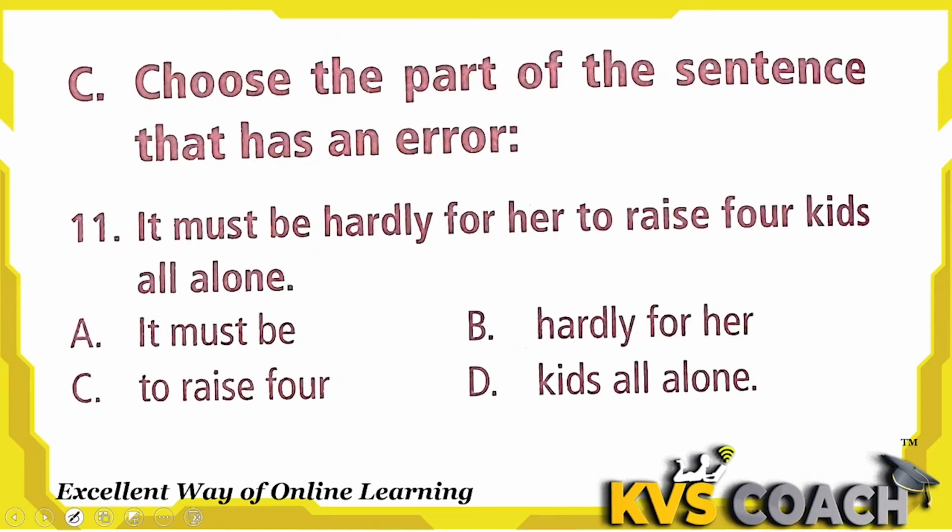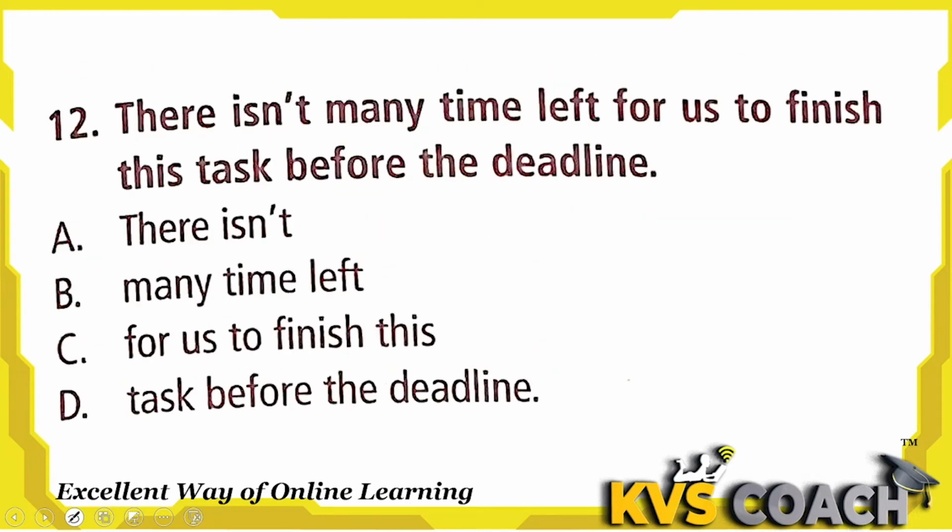Choose the part of the sentence that has an error. Question 11: it must be hardly. Hardly is an adverb, not an adjective. So it is not defining. This is an adverb. So not hardly. This is hard for her. Okay, hard is an adjective, which is defining her. So this is wrong here.